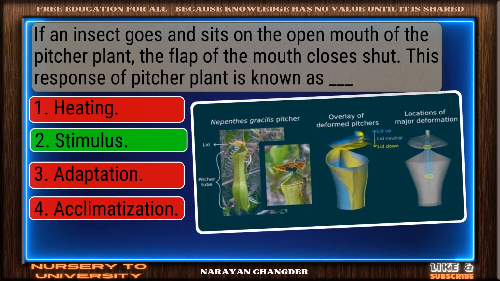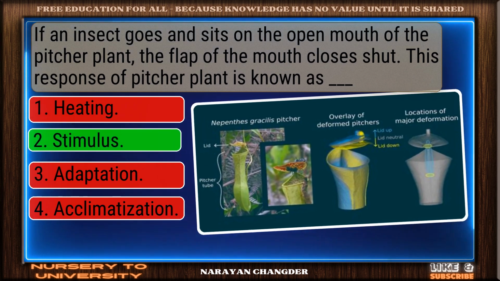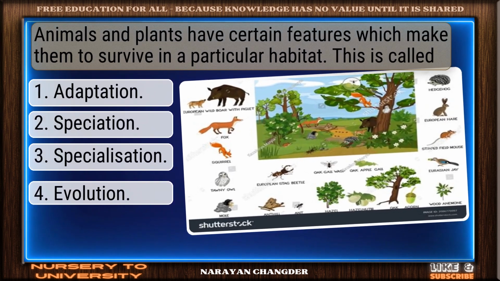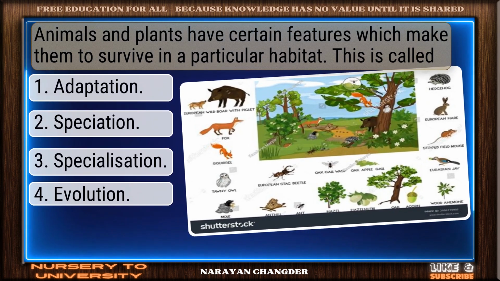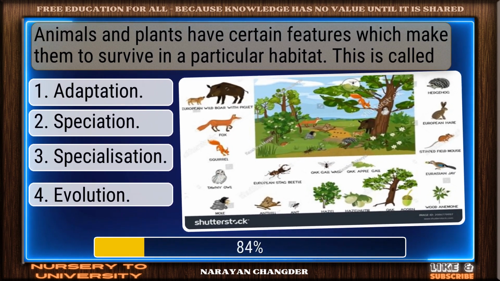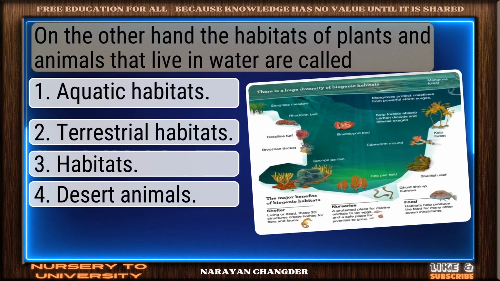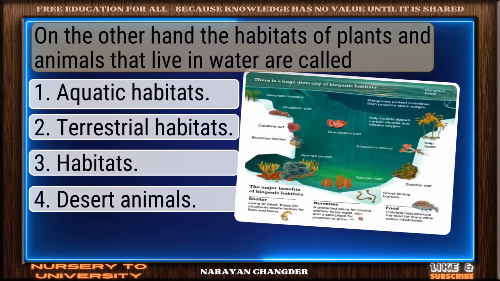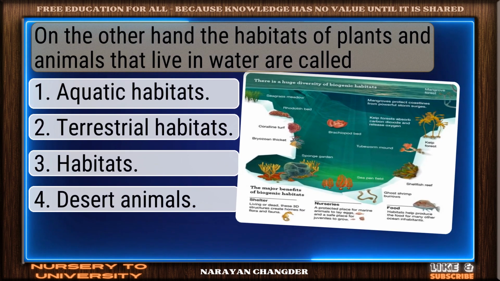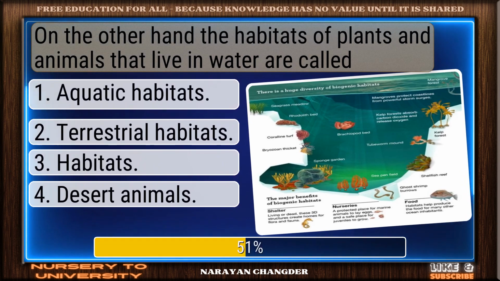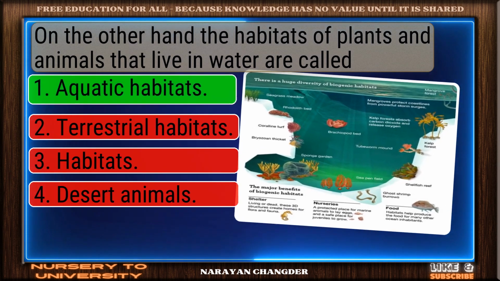Clear logic. Your choice stimulus is sound and 100% true. Animals and plants have certain features which make them survive in a particular habitat. This is called dash. Perfect. Adaptation is the correct choice. On the other hand, the habitats of plants and animals that live in water are called dash. Well reasoned. Aquatic habitats is the correct choice.